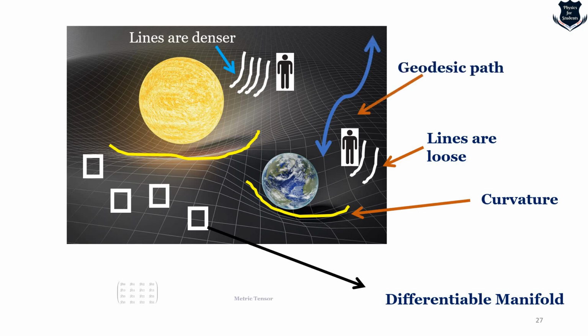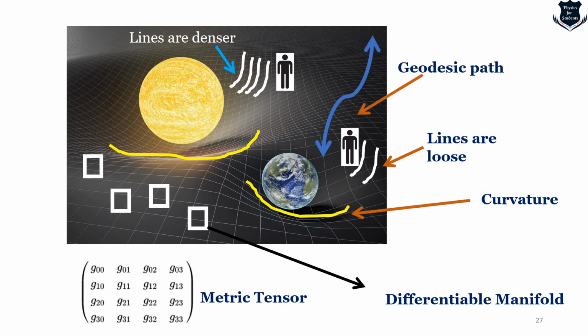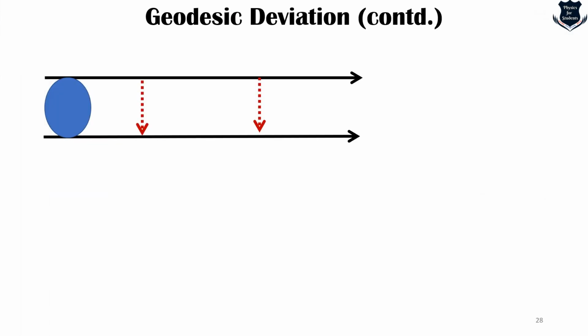This blue line is called the geodesic path, and this is known as the metric tensor. Don't worry, you can skip what the metric tensor is, but once you see this picture or illustration in future in your study, you can understand what it means. So the small points are where you can apply calculus. The masses of earth and sun create the curvature, and the line that follows is the geodesic path where the photon will travel, and somewhere the lines are dense, somewhere the lines are loose.